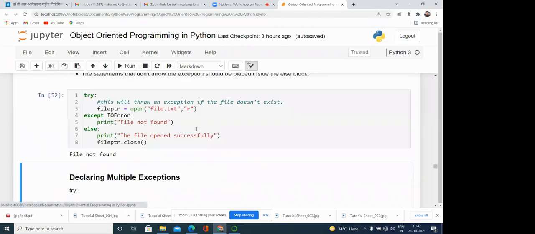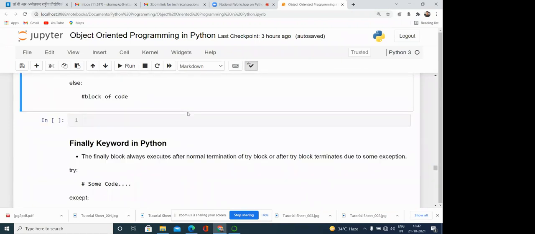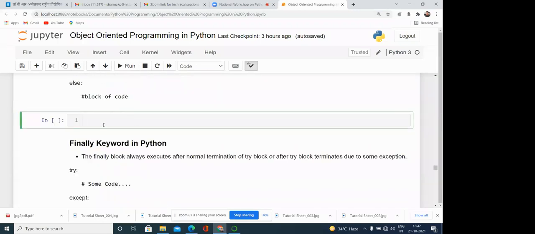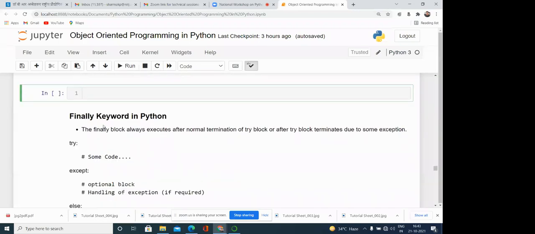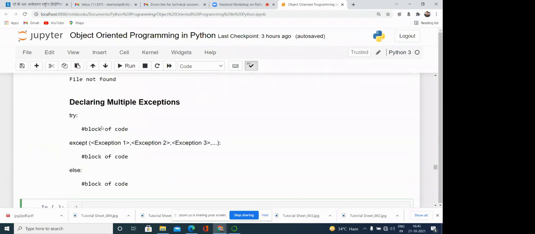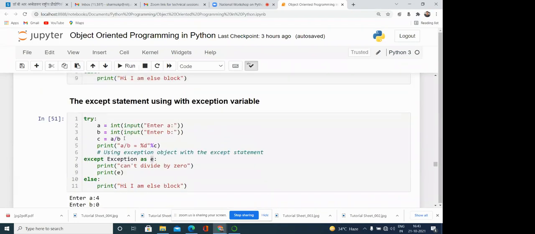So next is the finally keyword. You know very well how we can use the finally. Sometimes it may happen that we are not able to handle the exception, even though we have written the try catch block, like in some examples you have seen here.